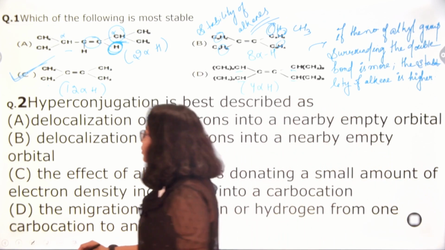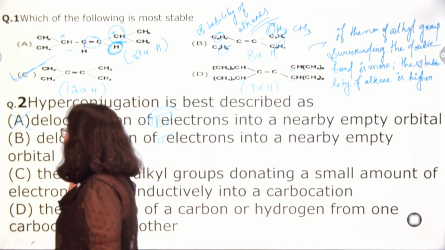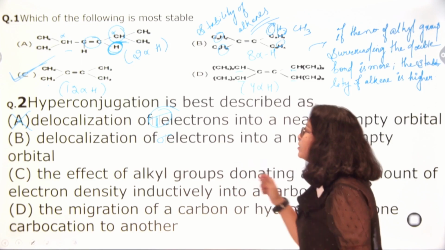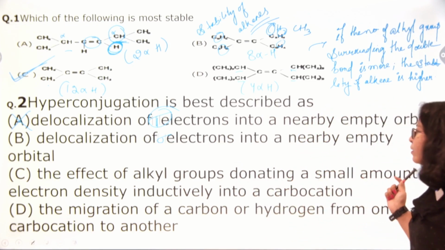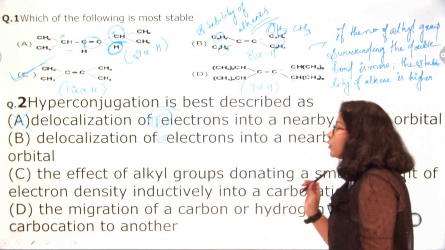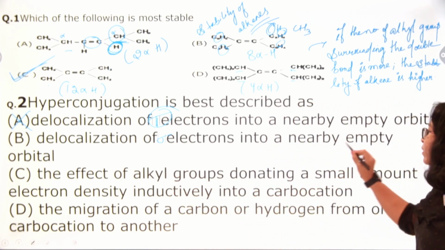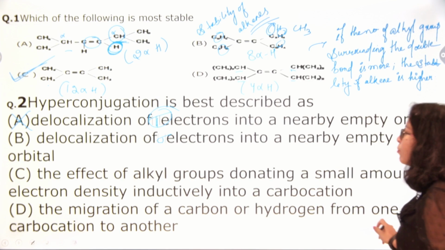But in hyperconjugation, mostly delocalization of sigma electrons is there. So let's move on to the other options. Delocalization of sigma electrons into a nearby empty orbital, probably yes. The second one, the effect of alkyl groups donating a small amount of electron density inductively into a carbocation.